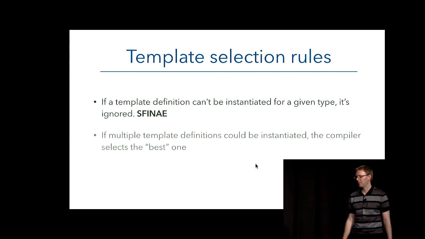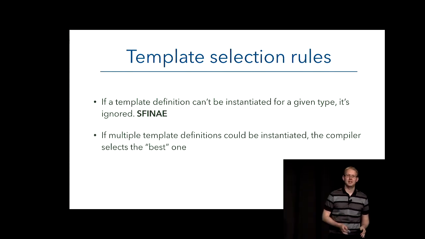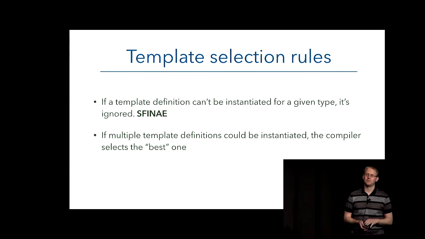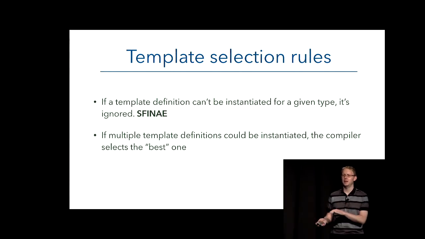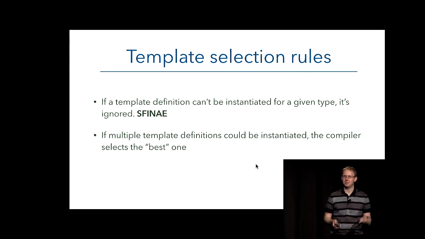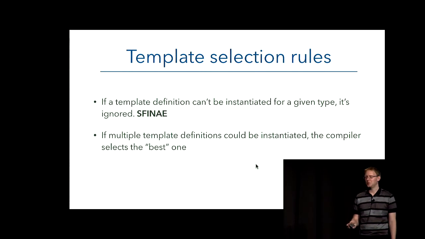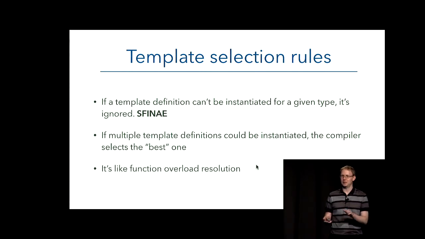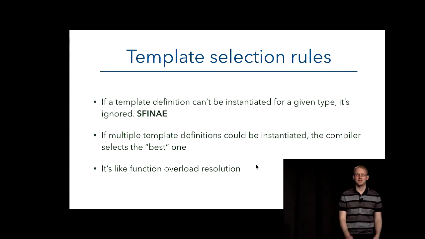Look for something else. Now, on the other side of that, if there are multiple ones that could work, so when we're asking for a vector one, the base one could still, in theory, work. But the compiler's going to pick the best one by some definition of best. Generally, it does what you expect it to do. It's kind of like function overload resolution. If you've got two functions, it'll pick the one that most closely matches the arguments.